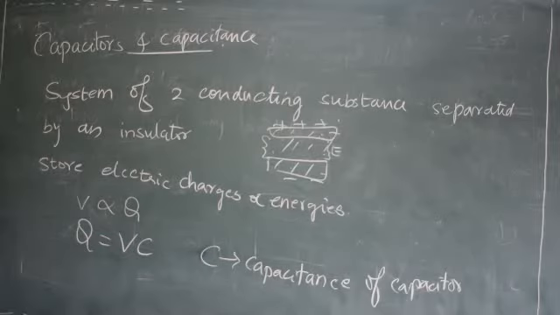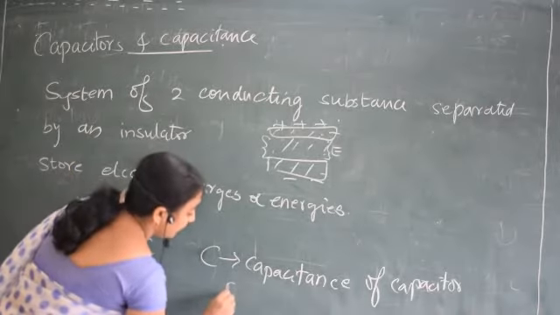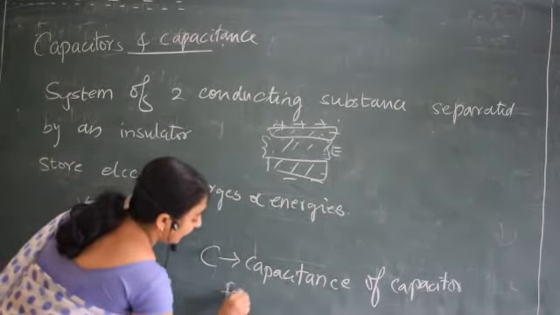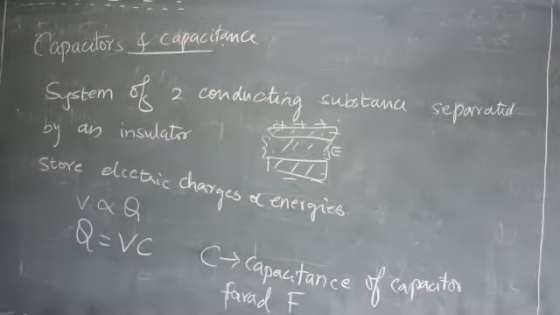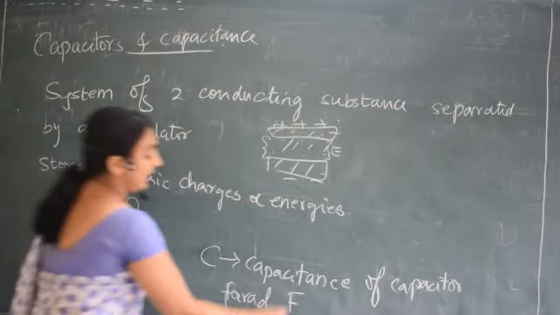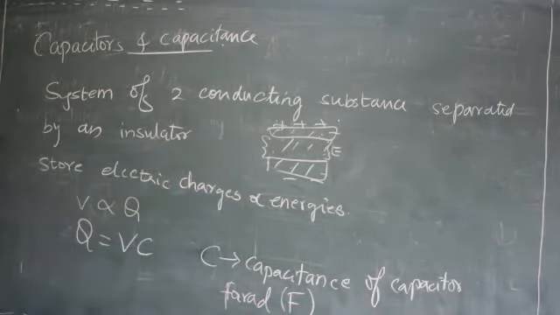Next, the SI unit of capacitance is the farad, capital letter F. That is the SI unit of the capacitance of the capacitor.